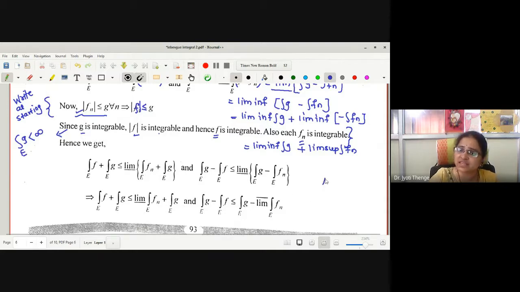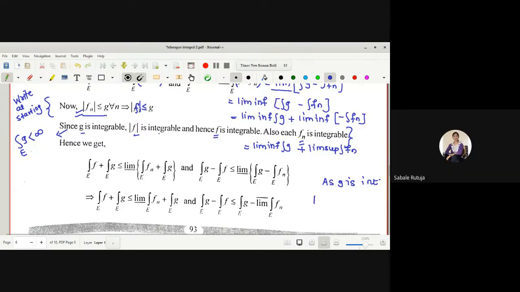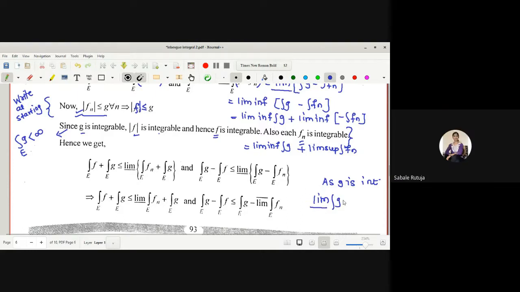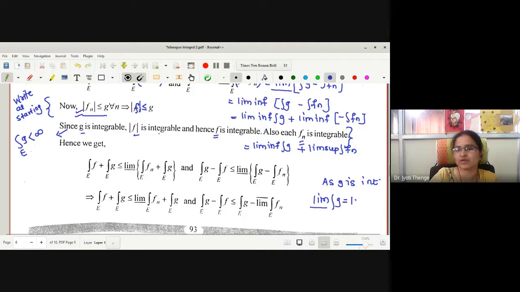But as g is integrable, what about this limit, the lower limit and upper limit, of integration g? They are equal. Therefore, may I write this as the upper limit of integration g, right?